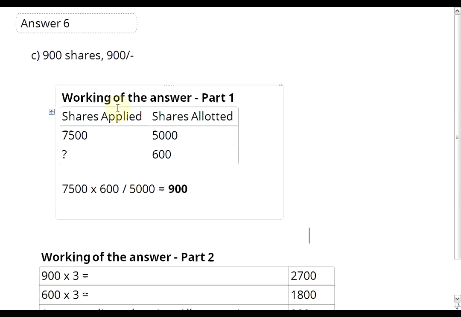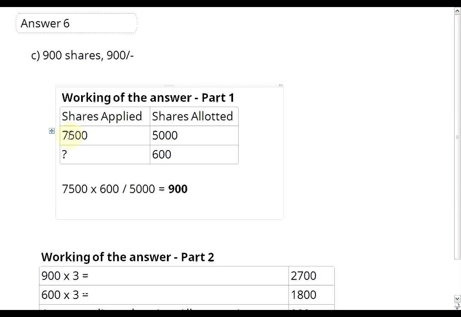Let us see the working of part 1. Number of shares applied for is 7,500 and number of shares allotted is 5,000 shares. The person has been allotted 600 shares. So how many shares did he apply? We put a question mark there. Now question mark is with 5,000 and 7,500 shares, and 600 shares are known.